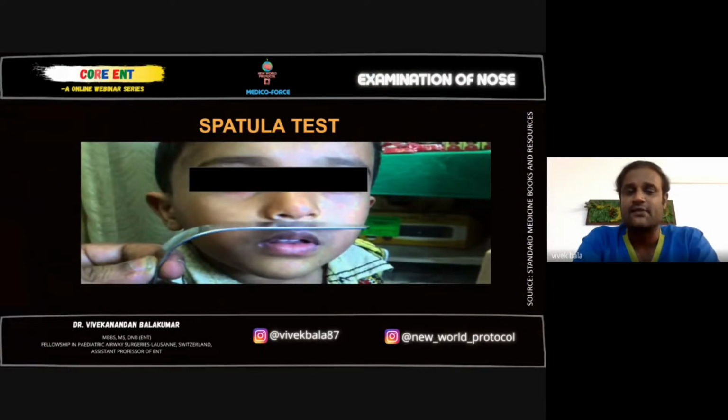That's how the cold spatula test is done. Ask the patient to inhale and keep a tongue depressor below. You'll be able to see the fogging. It's not clearly seen when inhaling, but you'll be able to clearly see it when the patient breathes out. Next.